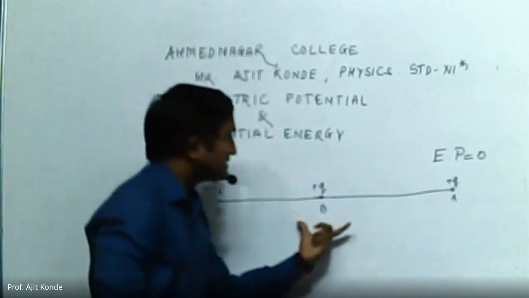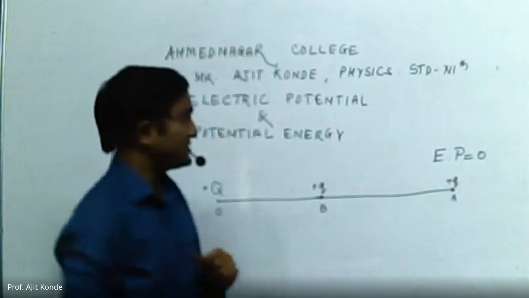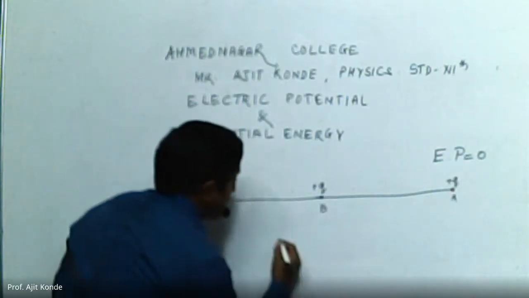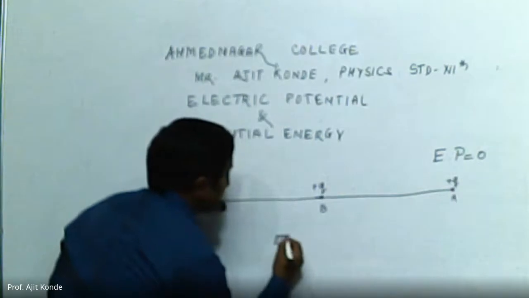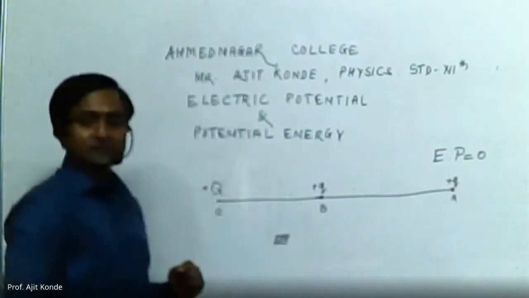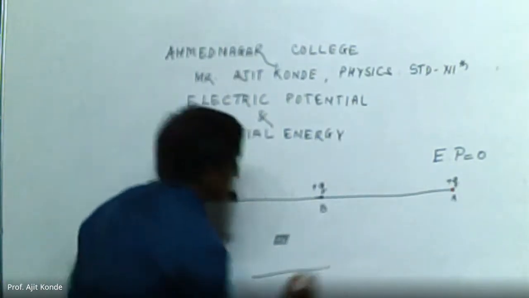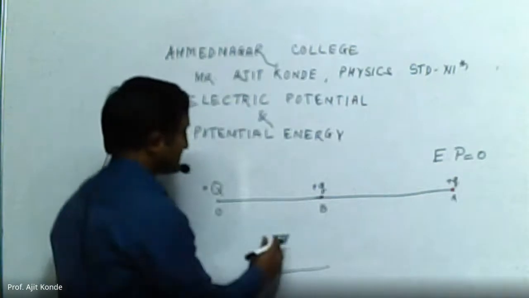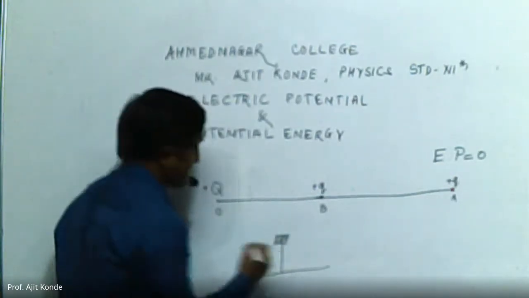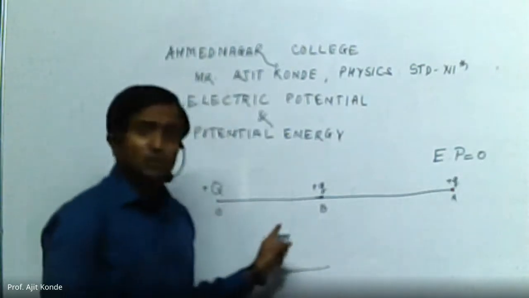We will understand this concept with gravitational potential energy. Suppose we have an object at a certain height. This is the surface. This is the object at a certain height h from the earth's surface, so it will have certain potential energy.